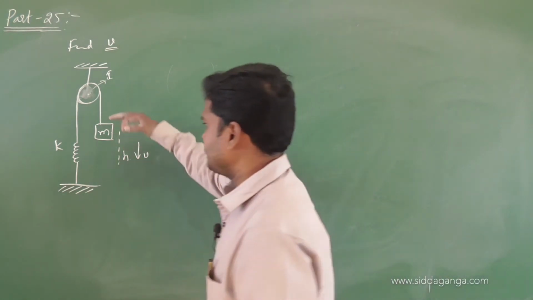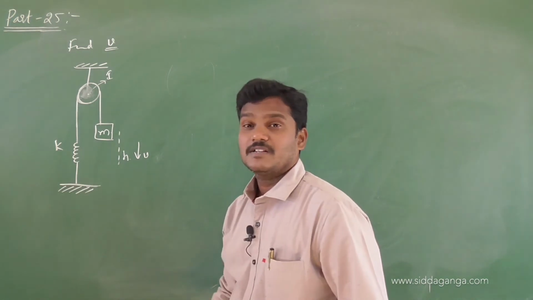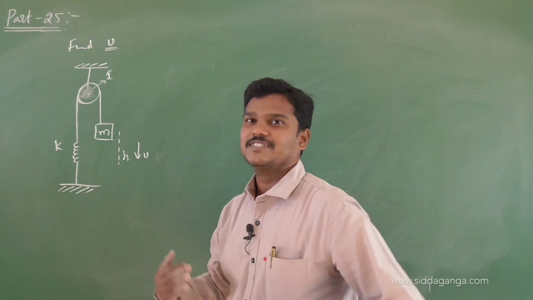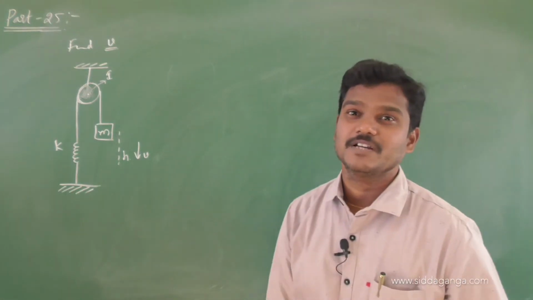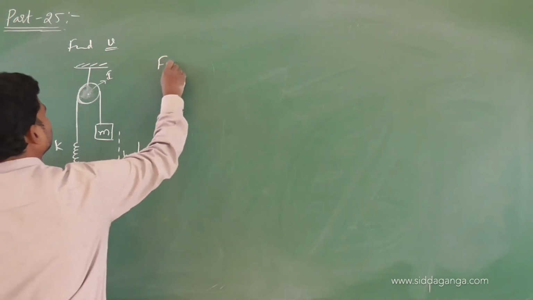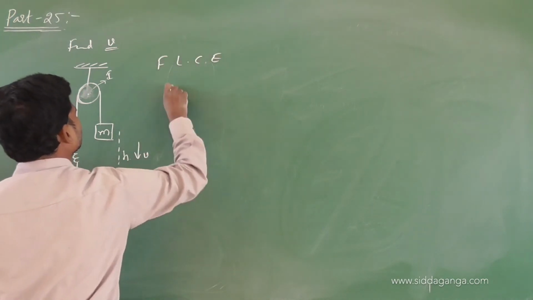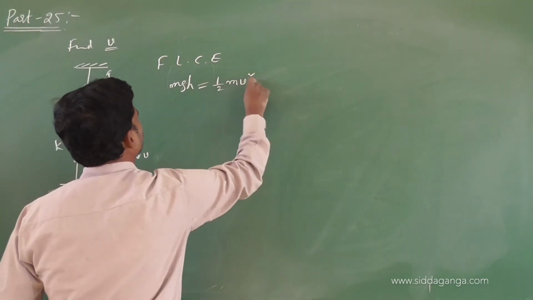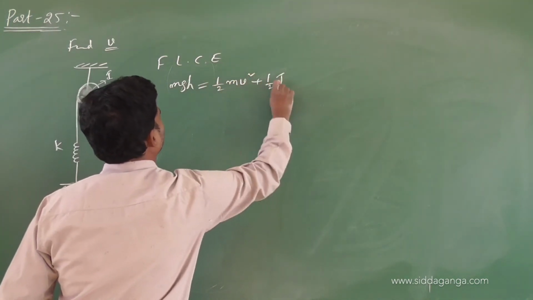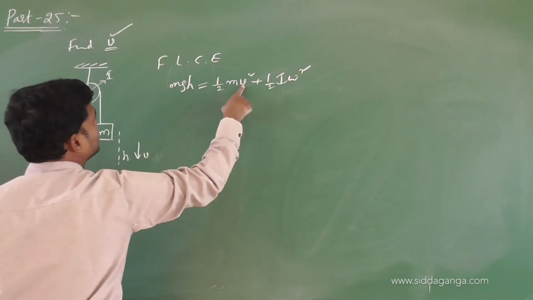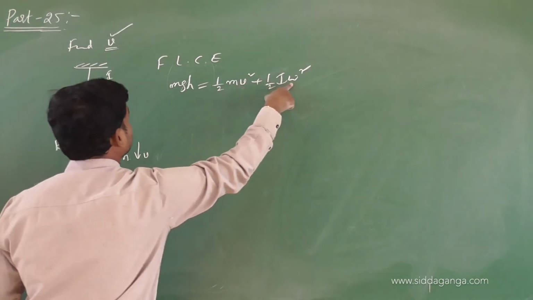Here, see, if this block moves down, then there is a loss in energy. What is the energy loss here? mgh. And what is the gain? Again the same, half m v square plus half I omega square. So very simply, from the law of conservation of energy, loss in potential energy is equivalent to gain in kinetic energy, half I omega square. What are they asking? Linear speed. So no need to change this one, you change this.